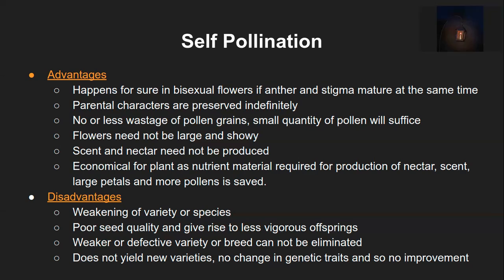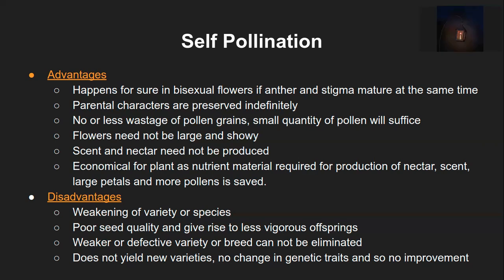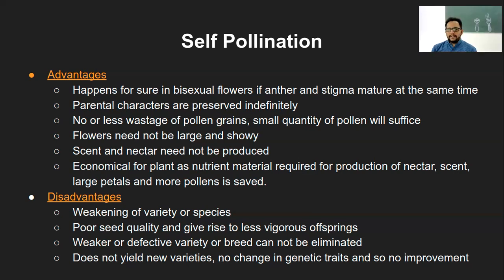You're saying how the parental characteristics will be preserved? Yeah, for an indefinite period of time. Oh, because it's self-pollination, that means it's on the same plant or the same flower. So then there's very less chance of a different gene coming in. Correct. That is exactly what I wanted.